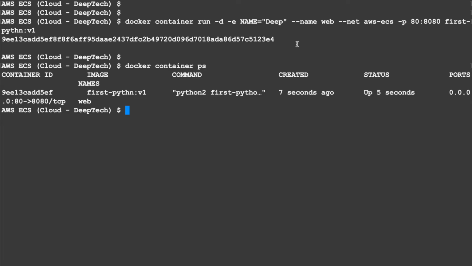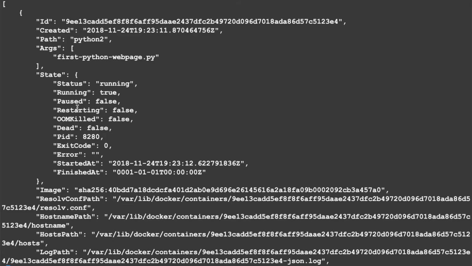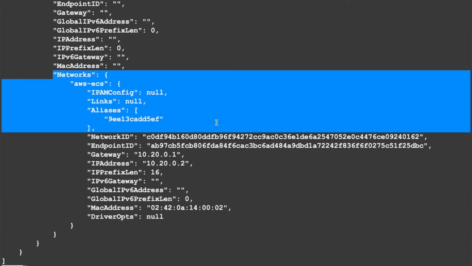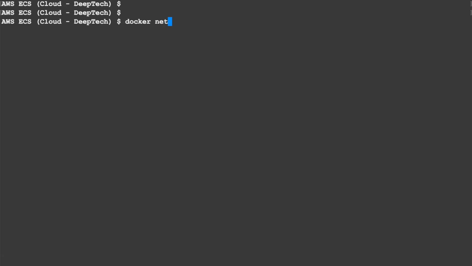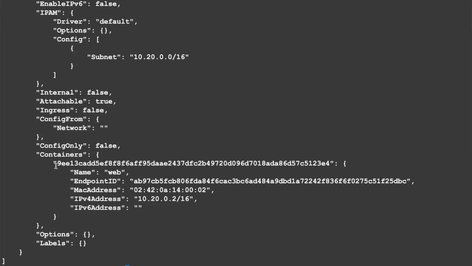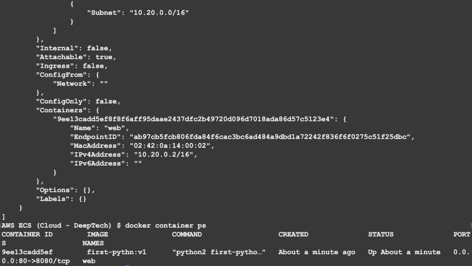This container is running. If I do an inspect on this particular container, we'll see something different. If I go to the network section, it is saying that it has been attached to the aws-ecs network. Now let us go ahead and inspect the network also. And if you see, it has changed. It is saying that it has one container attached to it, the name of the container is web, and this is the ID of the container. This is the same container which you have just started, 9EE13. So this is the container which has been started and attached to the network.